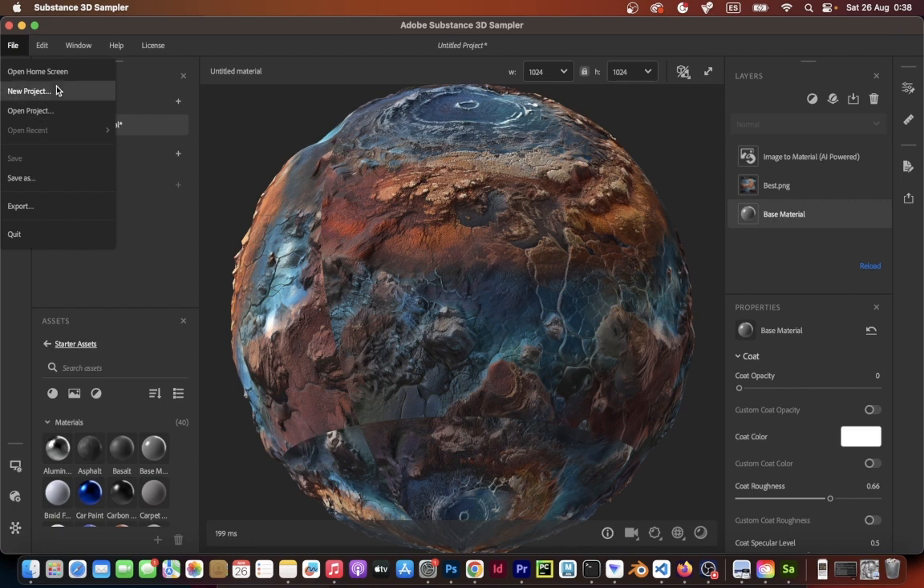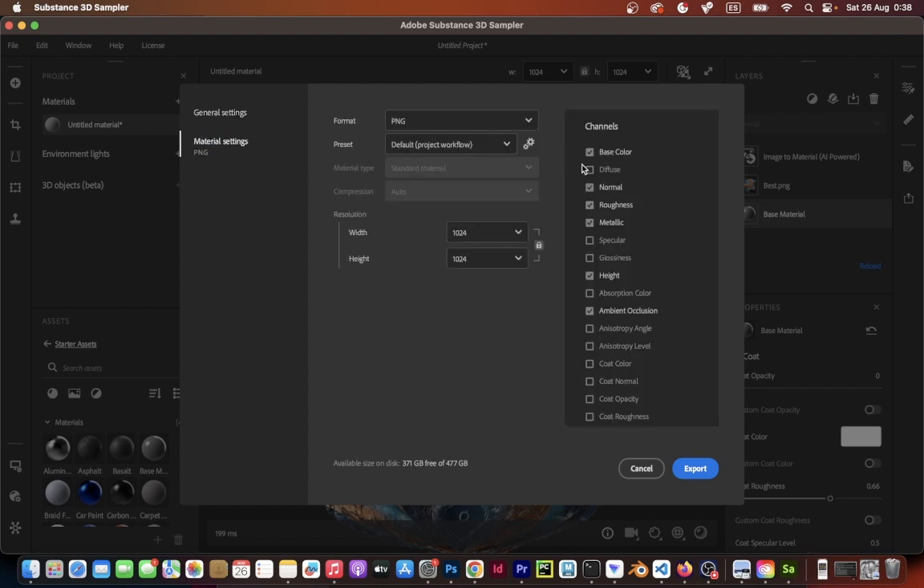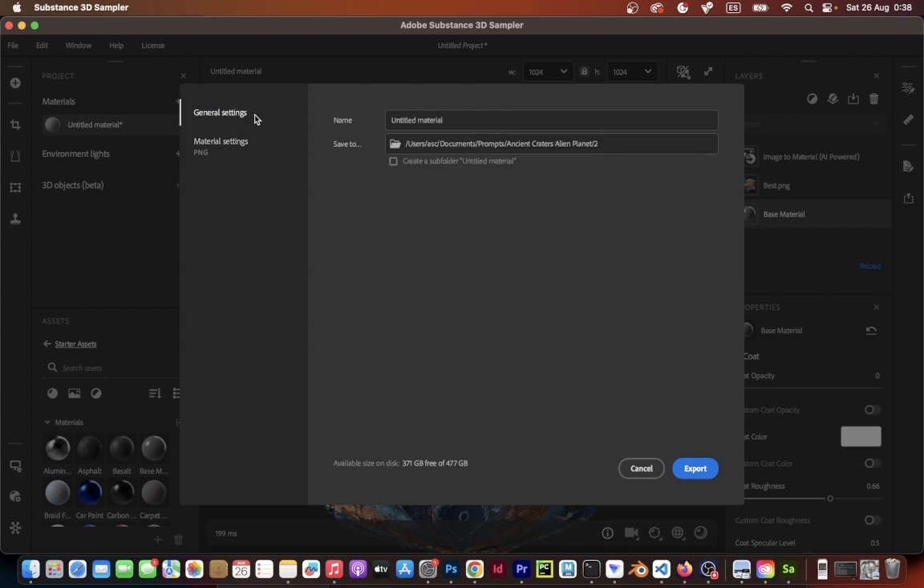Let's export. Click File, then Export. Click on Material Settings and check that the export format is a PNG image. Check the channels you want to export. I recommend at least height, base color, normals, metallic, roughness. Finally, choose the folder you want to export to.